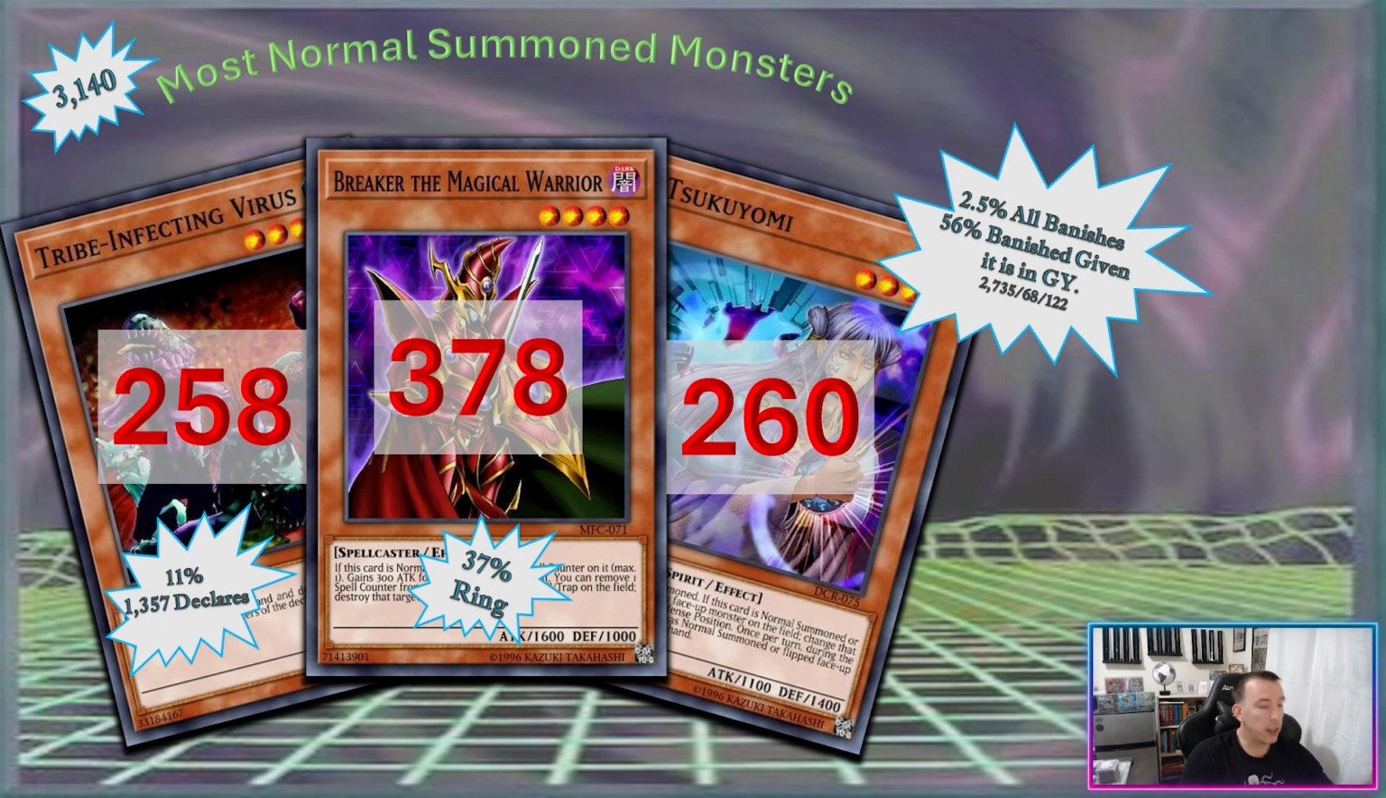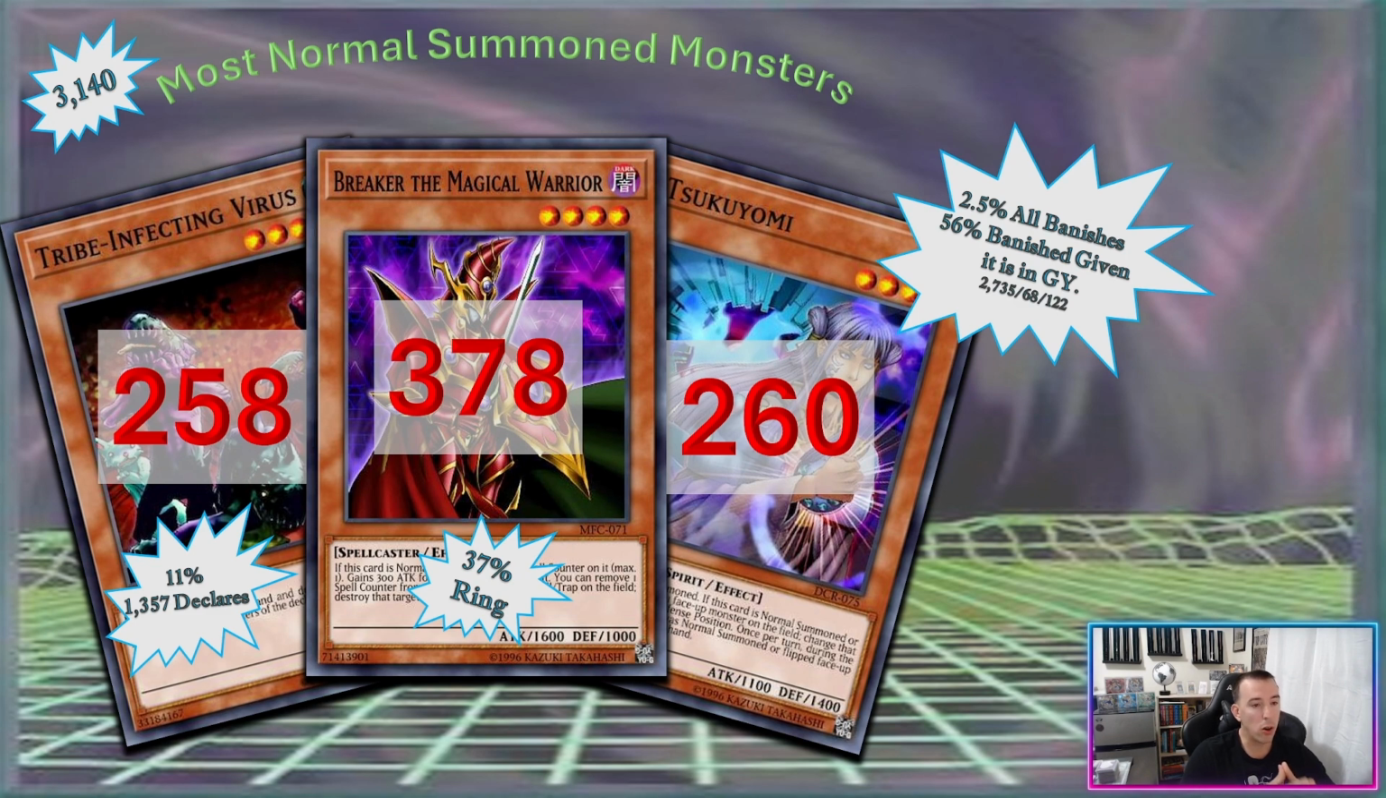All right, so let's start getting into most normal summoned monsters. Out of 3,140 normal summons in FLC 33, 378 of those were Breaker the Magical Warrior, 258 were Tribe, and then 260 were Tsukiyama. This is when I started asking questions of the data, and I wanted to find out what the answers were. I was curious. And once again, if you can think of something else cool that you always wanted to know, if I can make it happen, I definitely will.